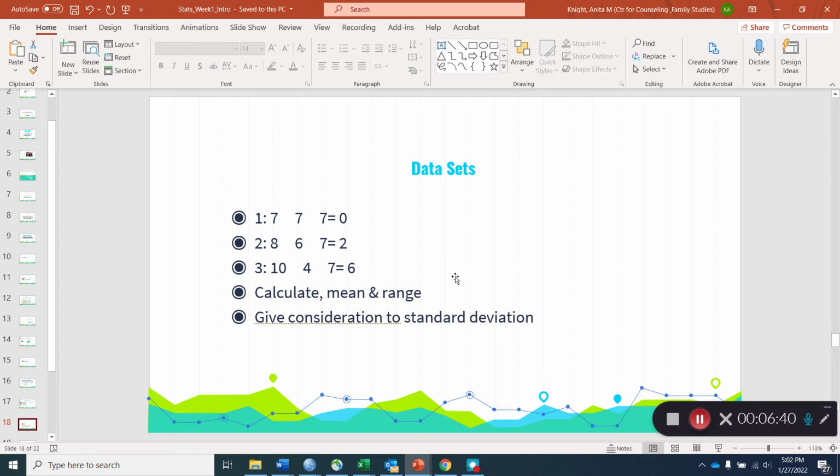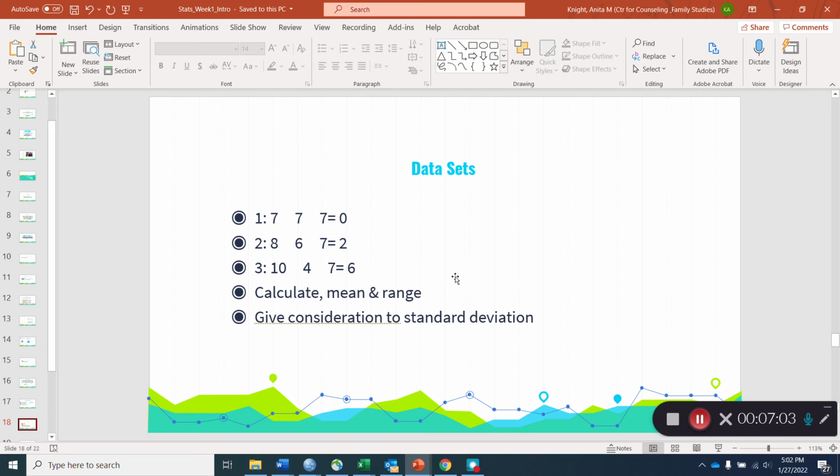In the second data set, you've got an 8, a 6, and a 7. So if we look at the range, that's about a 2, from a 6 to an 8. And then the third data set, we've got a 4, a 7, and a 10. So the difference between the max value, the 10, and the min value, the 4, is 6. So we've got a range of 6.